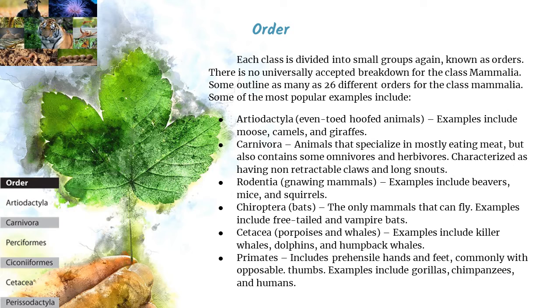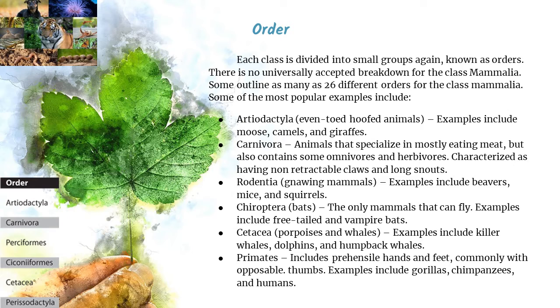Chiroptera, bats. The only mammals that can fly. Examples include fruit and vampire bats. Cetacea, porpoises and whales. Examples include dolphins and humpback whales. And last, primates include prehensile hands and feet, commonly with opposable thumbs. Examples include gorillas, chimpanzees, and humans.